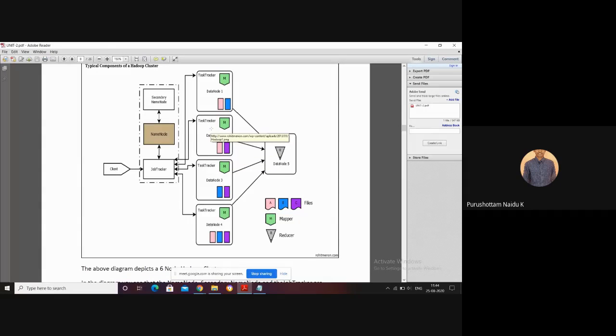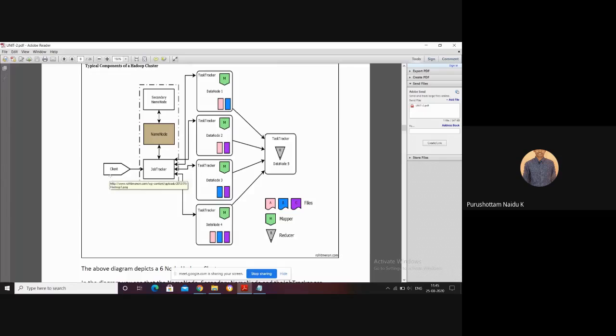So now let us assume, how many total nodes are we having? 1, 2, 3, 4, 5 nodes, and with this one more node, in total we have 6 nodes. That means we have 6 systems. Those 6 systems can be connected as one network. On that network, in one system we are maintaining the secondary name node and job tracker, and the 5 remaining nodes are maintained as data nodes. Clear?